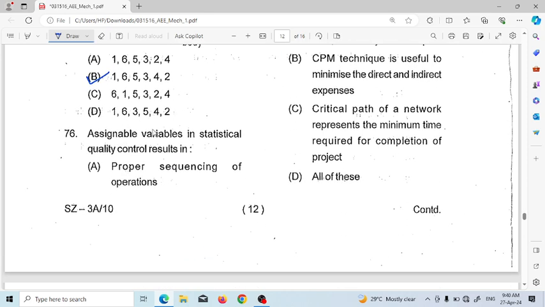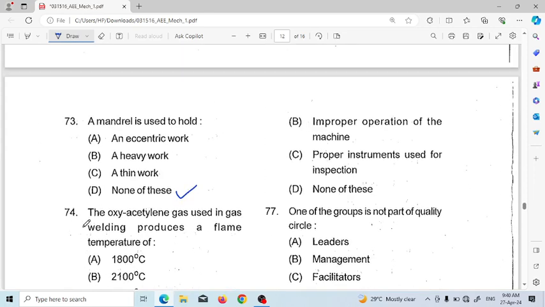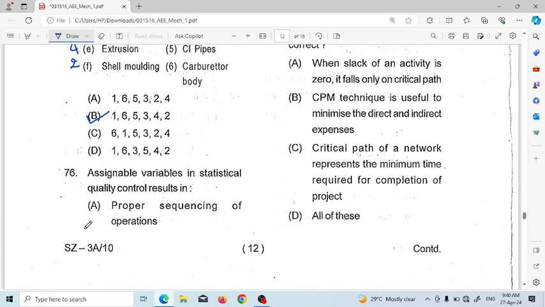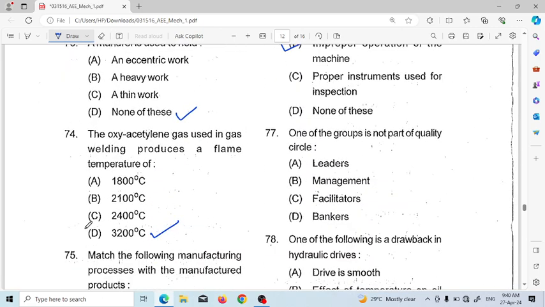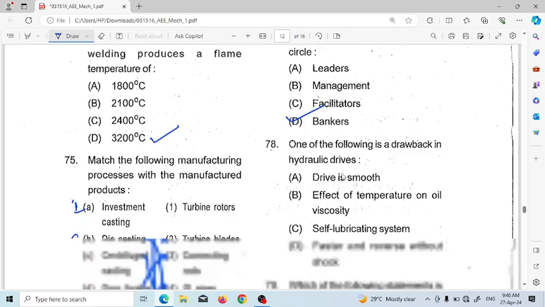Next, assignable variable in a statistical quality control result in proper sequencing of operation, improper operation of the machine, proper instrument used for inspection, none of these. The answer will be improper operation of machine, which leads to assignable variable in statistical control result. One of the group is not part of quality circle: leader, management, facilitator, bankers. So banker is not a part of quality circle.